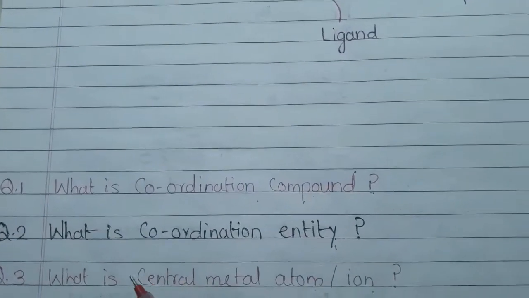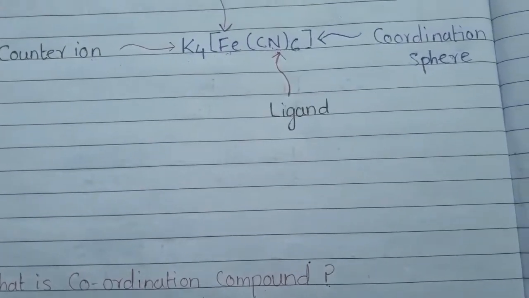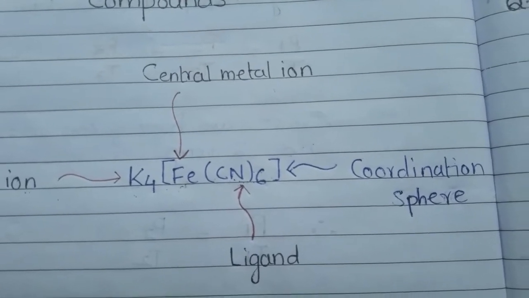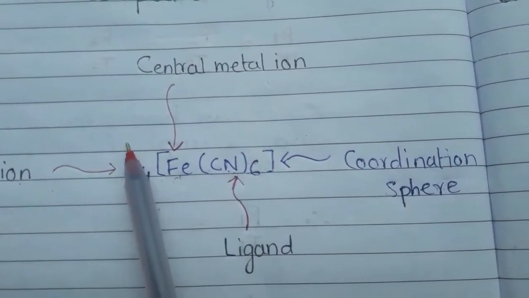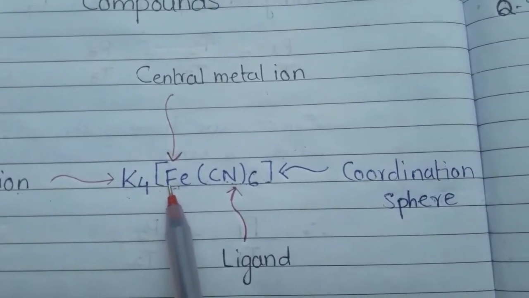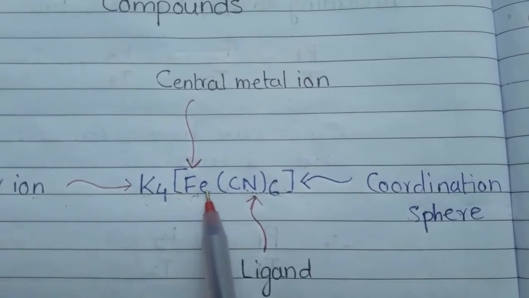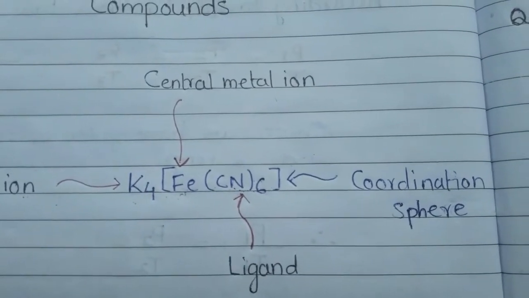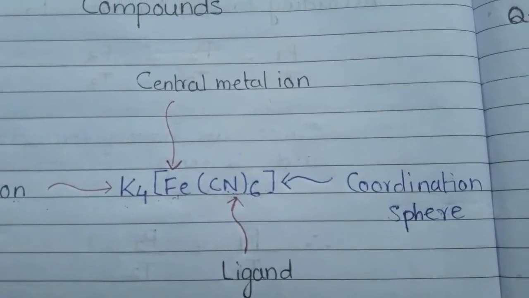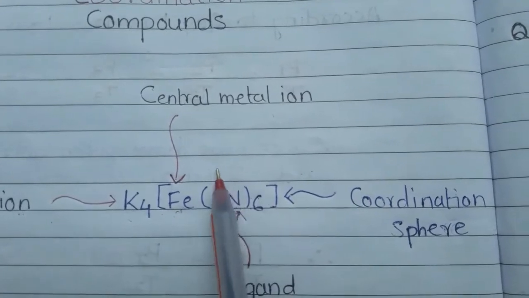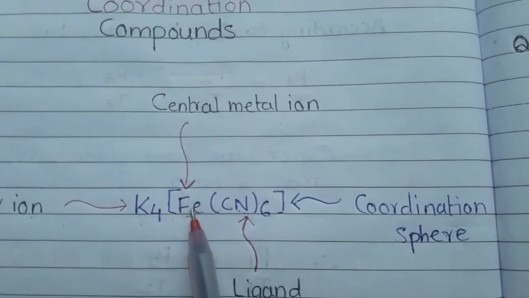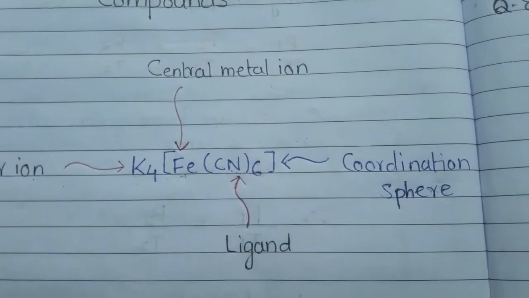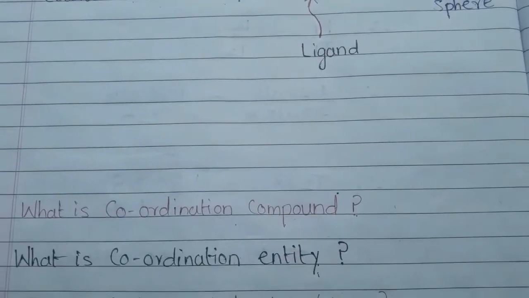Next is, what are coordination entities? In a coordination compound, we know two entities are enclosed in a square bracket, and both these entities, that means the metal and the ligands, are nothing but the coordination entity. The two components which are present inside the square bracket are called the coordination entity. So the coordination entities are iron and the ligand CN. So here we have understood what a coordination entity is also.